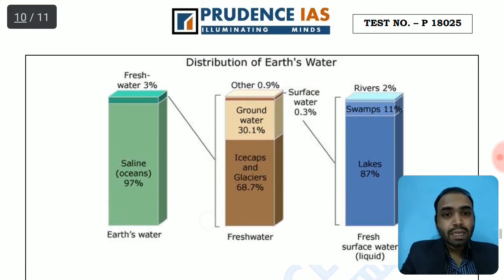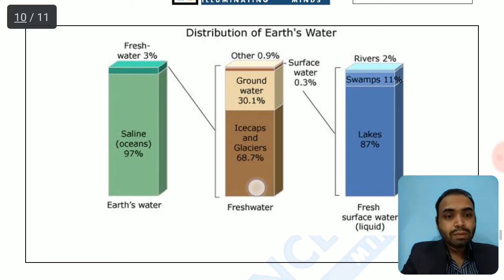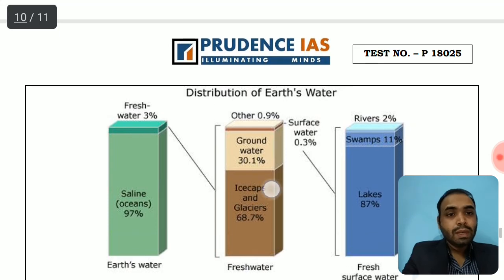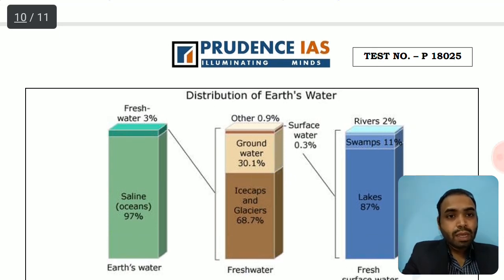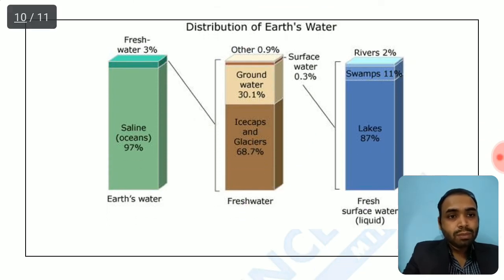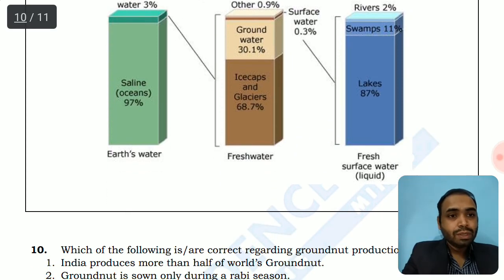97% is saline, that is contained in the ocean. The remaining almost 3% is fresh water, which has the following distribution. About 68.7% of the remaining water is glaciers and ice caps, and the other major proportion, 30%, is groundwater, and the other remaining 0.9% is the surface water, in which rivers, swamps, lakes are there. So the major proportion would be saline water 97%, and the remaining 3% has glaciers, and then groundwater, and then the remaining ones, the lakes. After groundwater, the highest content of fresh water is in the lakes.